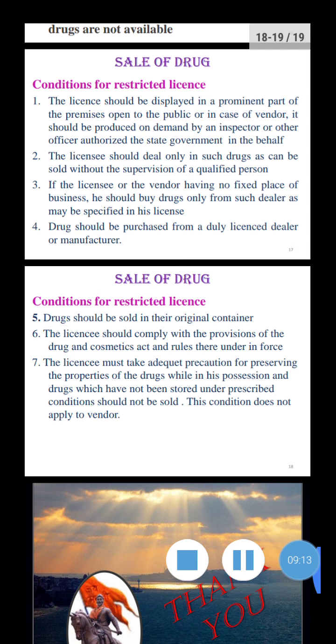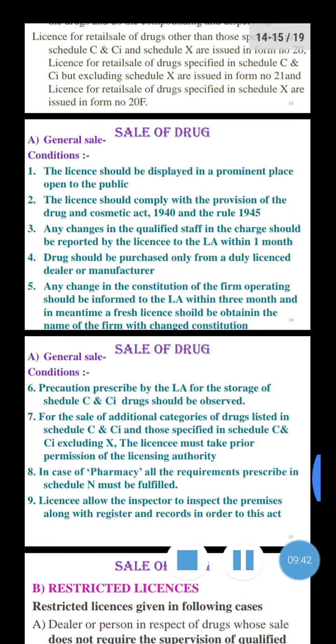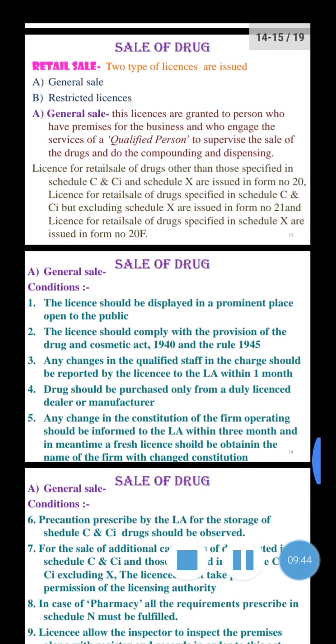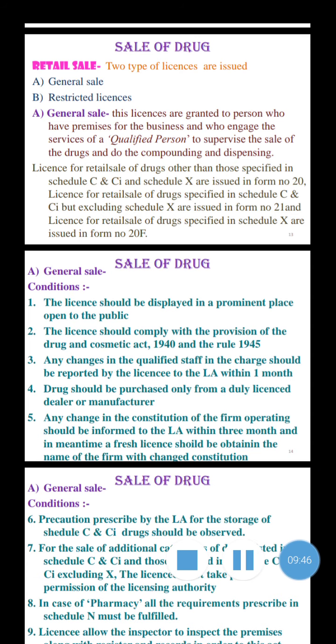This is very important. The licensee should comply with the provisions of the Drugs and Cosmetics Act and the rules thereunder in force. And last, the licensee must take adequate precaution for preserving the properties of the drugs while in possession, and drugs which have not been stored under the prescribed conditions should not be sold. The condition does not apply to the vendor. In the next lecture you will see about the manufacturing and packaging of a drug in detail.